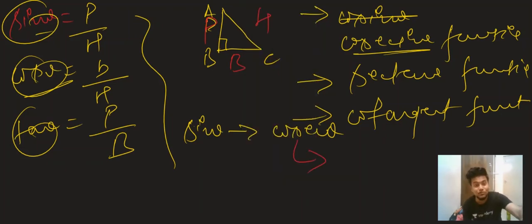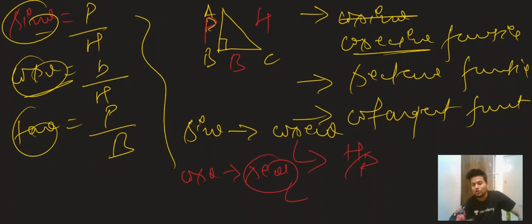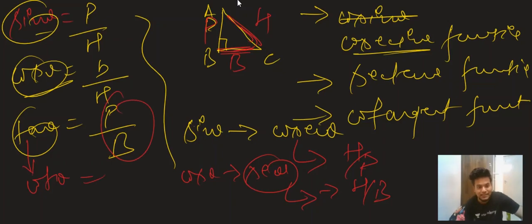Sin theta was P by H, so cosec theta will be H by P. Similarly, cos theta is the opposite of sec theta. What will be the ratio of sec theta? Cos theta was base by hypotenuse, so sec theta will be hypotenuse by base. And what about cot theta? Cot theta is the opposite of tan theta, which is P by B, perpendicular by base. So cot theta will be equal to B by P.